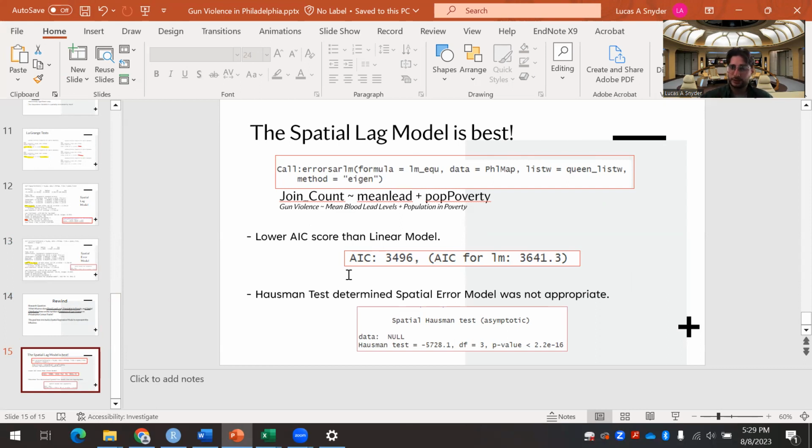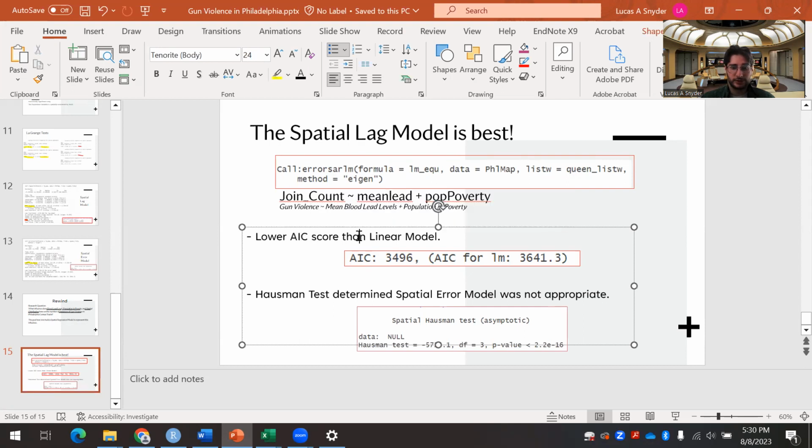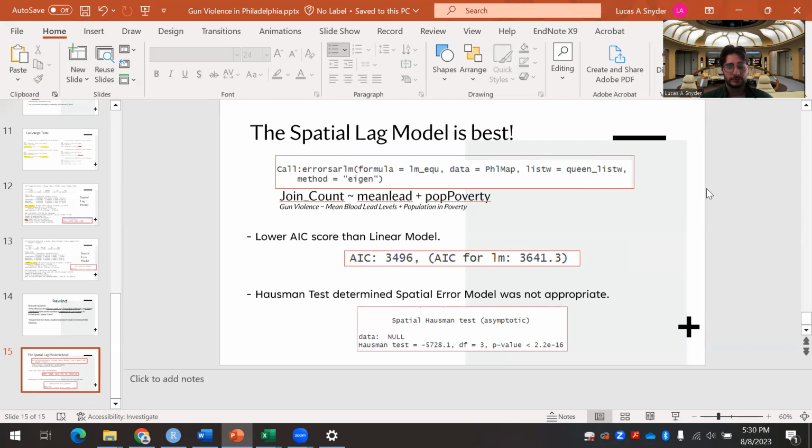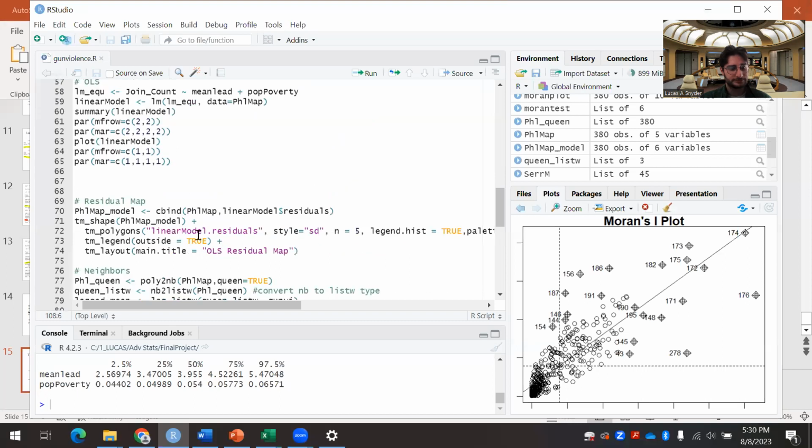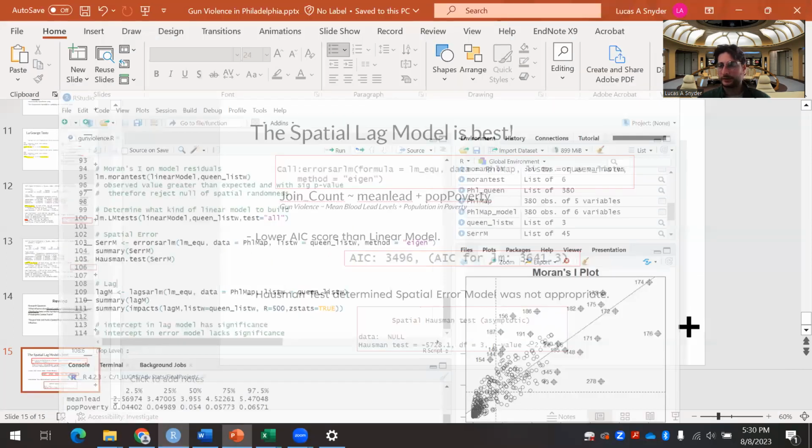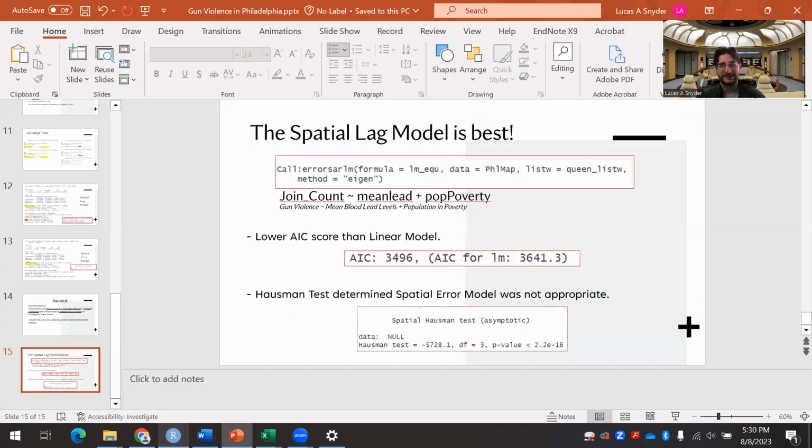As we tried to build one and explored these two different types, we decided the spatial error model was not appropriate, and that the AIC score of the spatial lag model was lower than the simple linear model. So we decided that's more appropriate for our data. That's the finish line right there: we decided this spatial lag model I built in R is appropriate. Now, I don't have the exact formula for you, but it's all sitting in R, so we're all good. Thanks for listening. That's my final project.